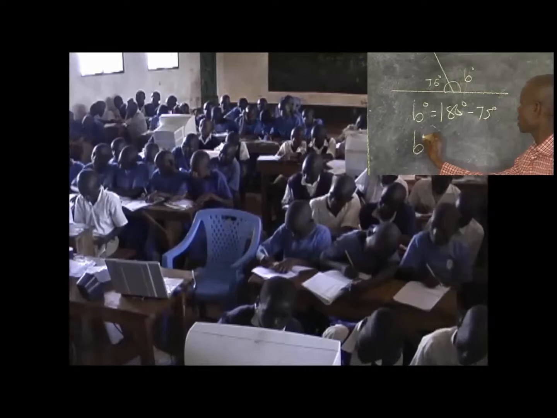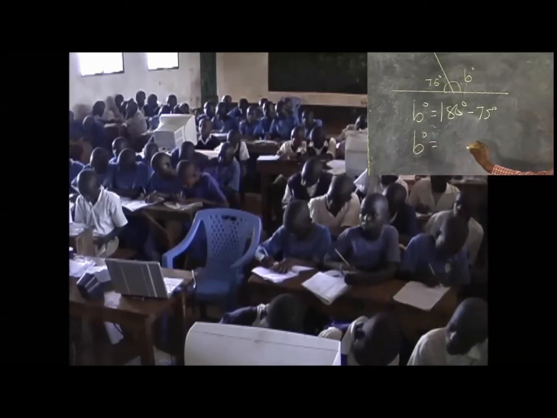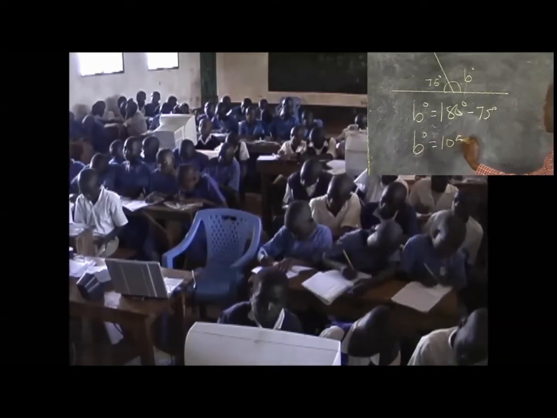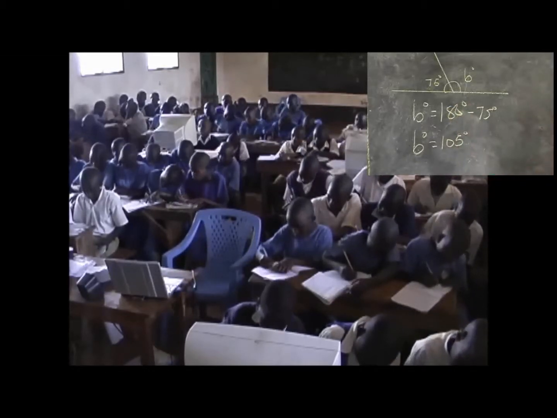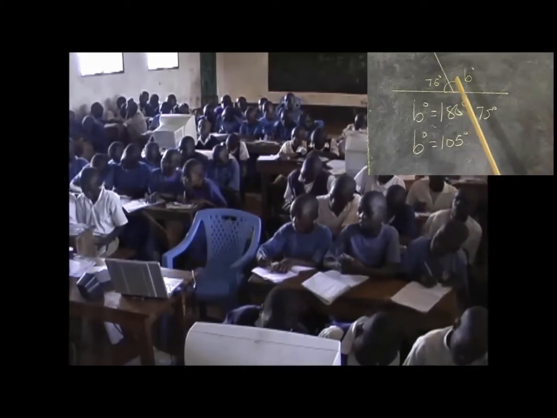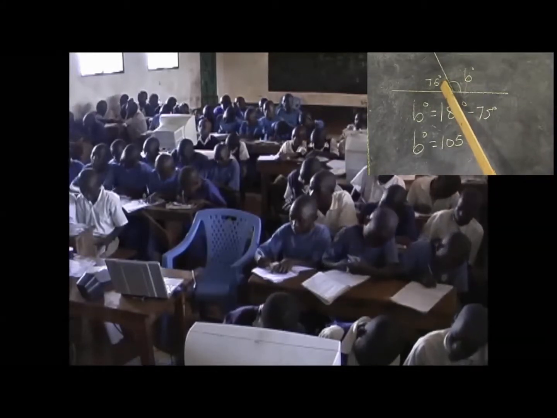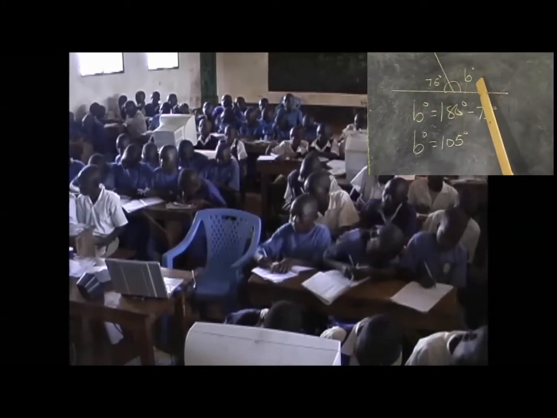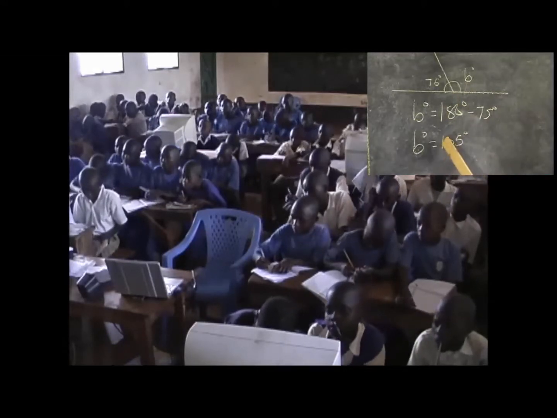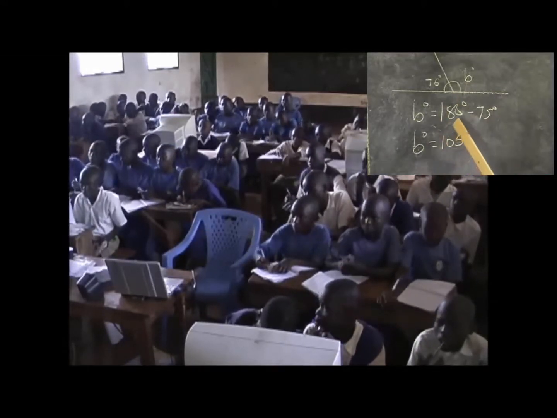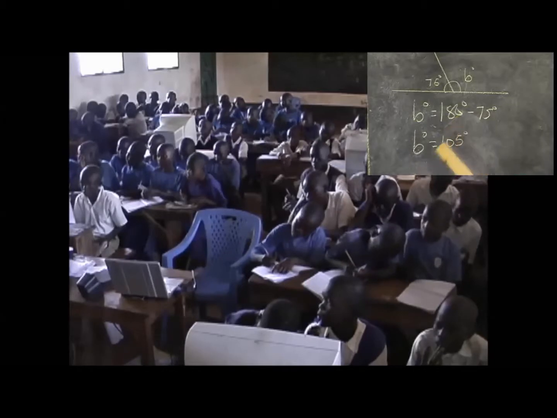Therefore, the angle marked B will be 105 degrees. So if you're given a problem like this and asked to get any of the missing angles, you are expected to solve it in this order.